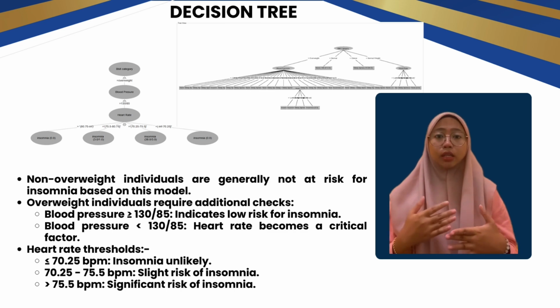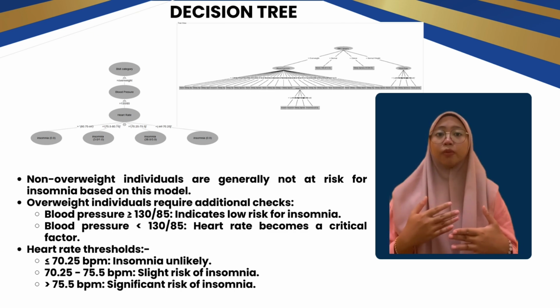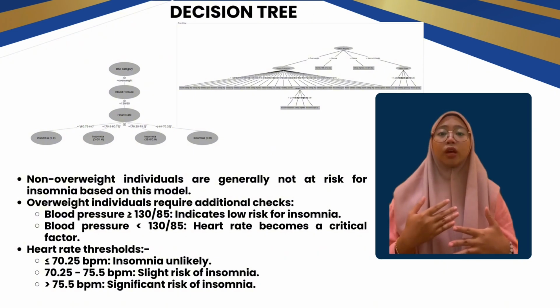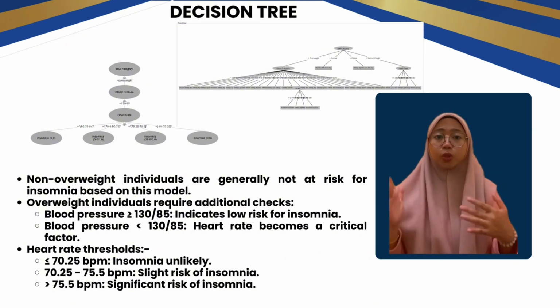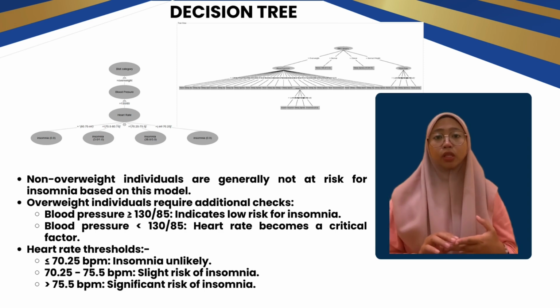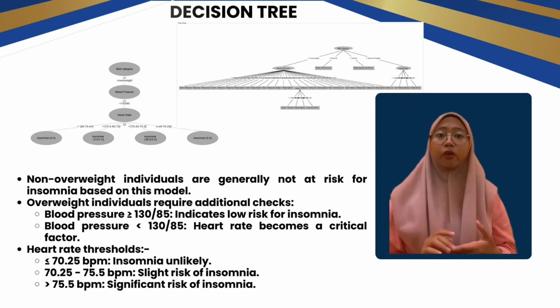A heart rate less than or equal to 70.25 predicts non-insomnia. A rate between 70.25 and 75.5 shows a small occurrence of insomnia, and a rate above 75.5 is associated with a higher occurrence of insomnia cases.